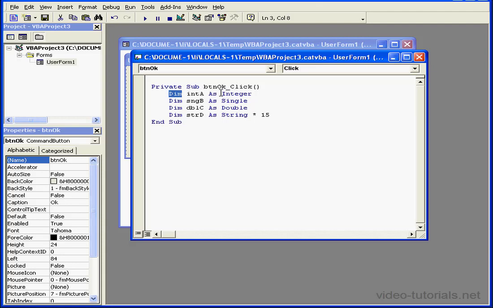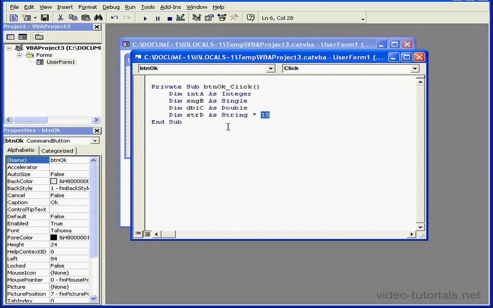The first variable is declared as an integer. The second is declared as a string. The third variable is declared as a double. The last variable is declared as a string with a limit of 15 characters. That means you can only use 15 characters in this variable.